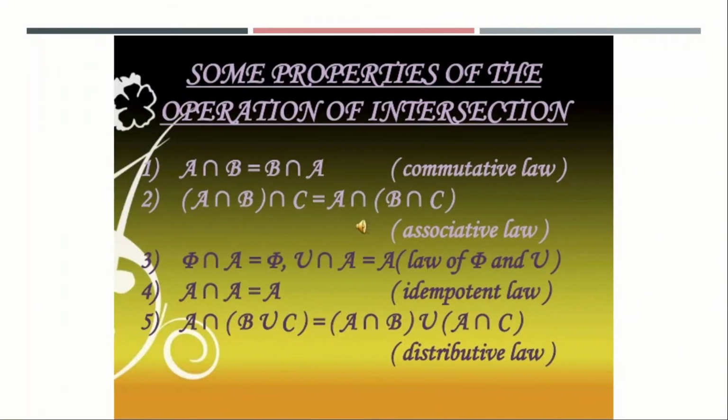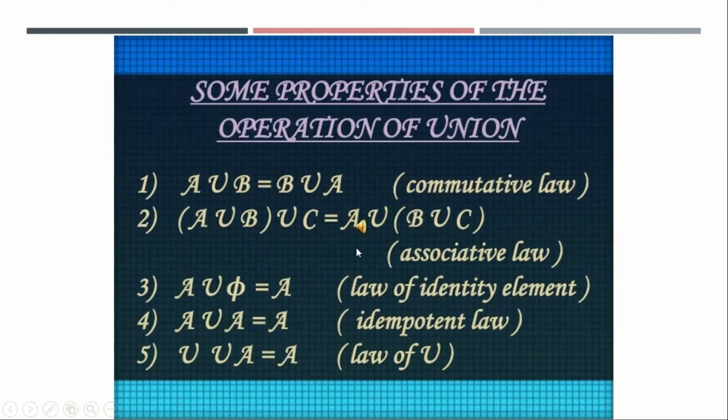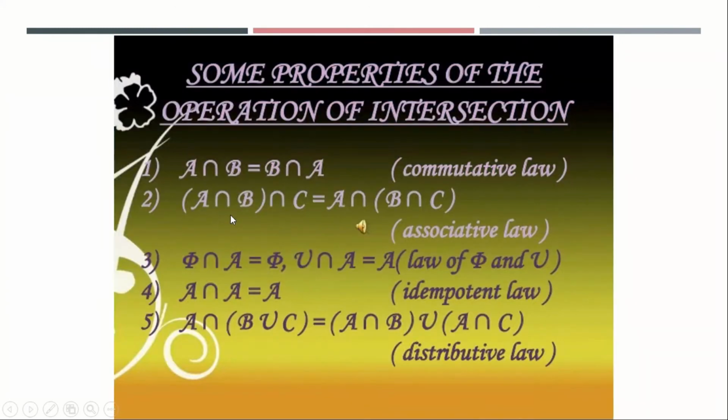Next are some properties of the operation of intersection. In the previous case we took union. Union means the usual U, the U facing upwards. Intersection means the U facing downwards. So this is the symbol used for intersection, and the upper U is the symbol used for union.